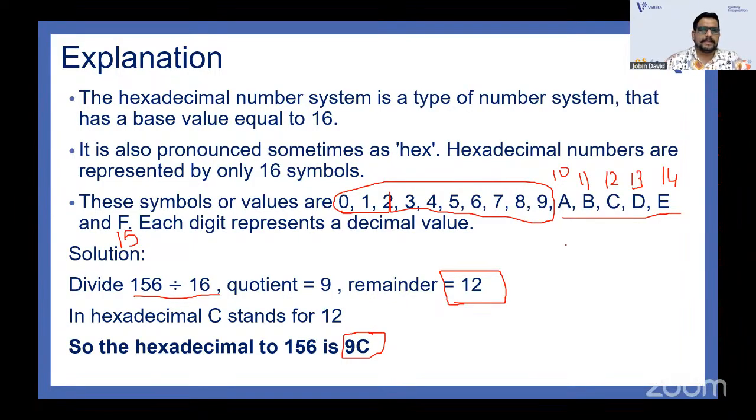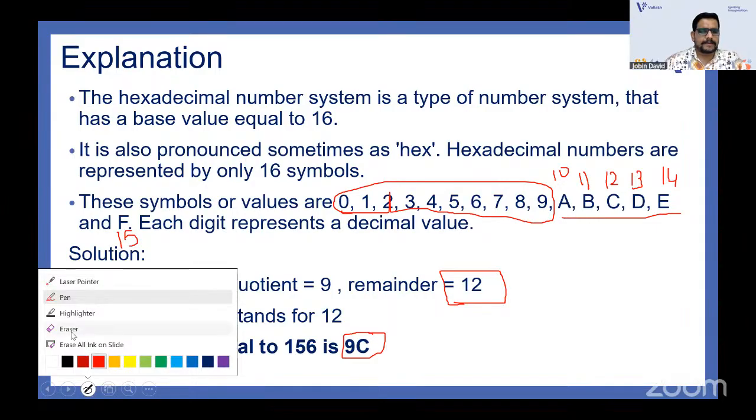Is it okay? That is how you do hexadecimal. You should divide the number by 16, check the quotient, and then write the remainder; if it is more than 10, write the digits A, B, C, D, E, F. Okay, 9C is the answer. That is how you do it.